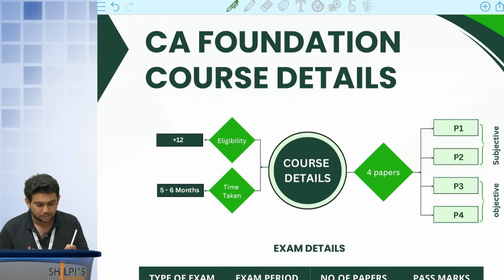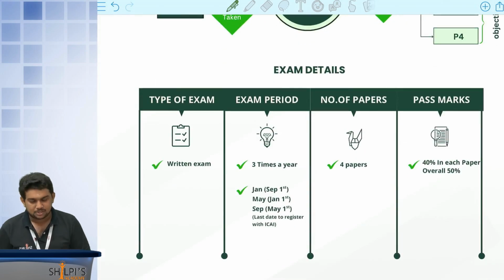Again, it is an objective paper, completely 1-mark objective type, like choose the best answer. You will find out the correct answer. For every wrong answer, you will have a negative marking. So these 4 papers are there in your foundation level. 4 papers, 2 are subjective and 2 are objective. The first 2 are written exams, the remaining 2 are objective type papers.